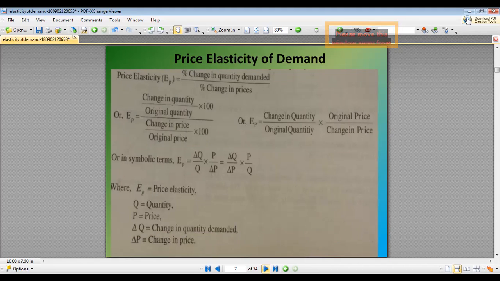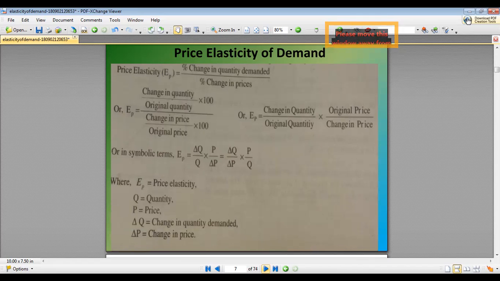So what is the percentage change in quantity demanded? It is the change in quantity divided by the original quantity multiplied by 100, and the percentage change in price is equal to the change in price divided by the original price multiplied by 100. So the formula comes out to be delta Q divided by delta P multiplied by original price divided by original quantity, where delta stands for the change.